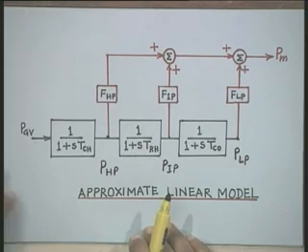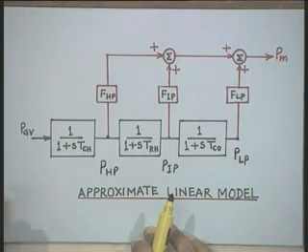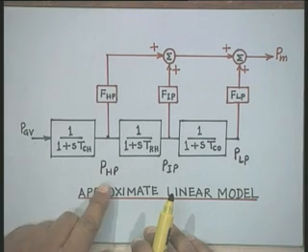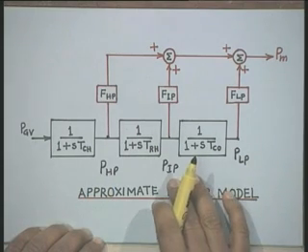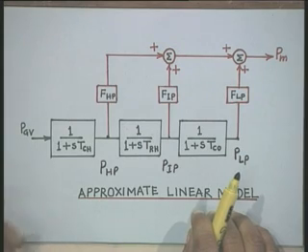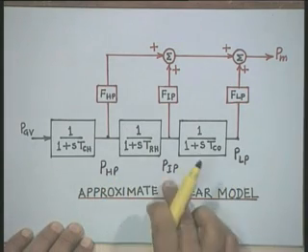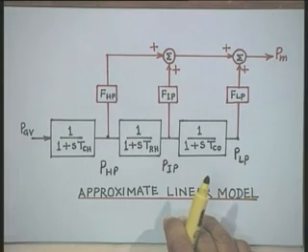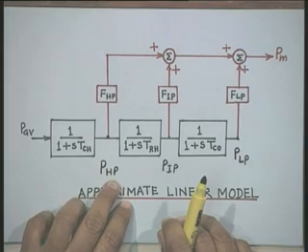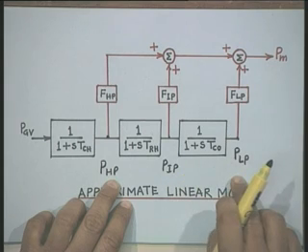And in this particular arrangement, if you want to study the small signal stability, then there will be incremental changes, like delta PHP will be the state variable, delta PIP will be the state variable. But when I am writing the complete nonlinear model, then these quantities as they are will become the state variables, and therefore we will require the initial values to solve the problem. Therefore, whenever I want to solve the stability problem, I should know the initial value of PHP, the initial value of PIP and the initial value of PLP. They are my state variables.